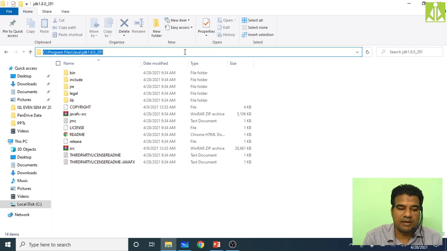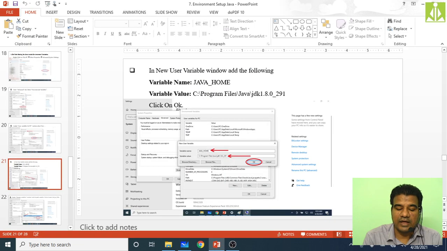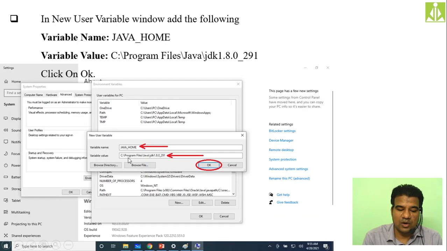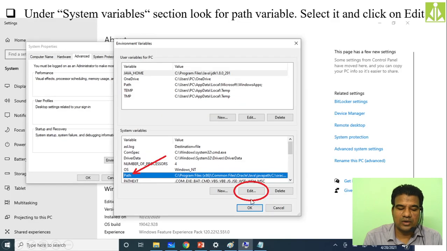This complete location you need to copy from here and paste in the variable value text box. After doing these two things, click on OK. You will come back to this window, and over here you can see the entry you have made for the JAVA_HOME variable.